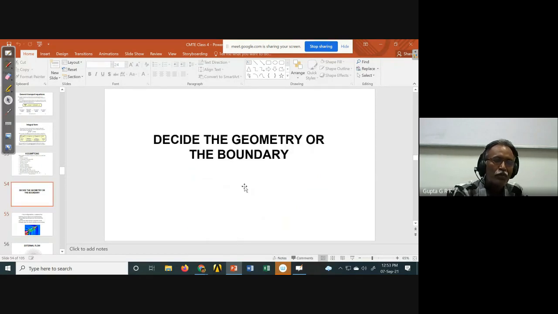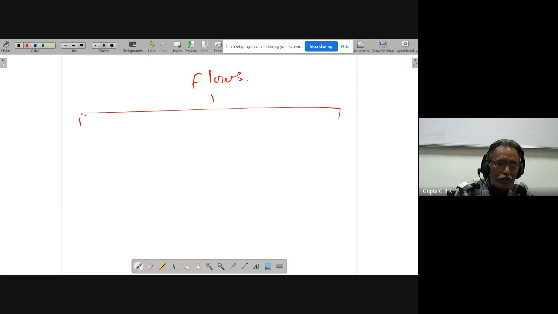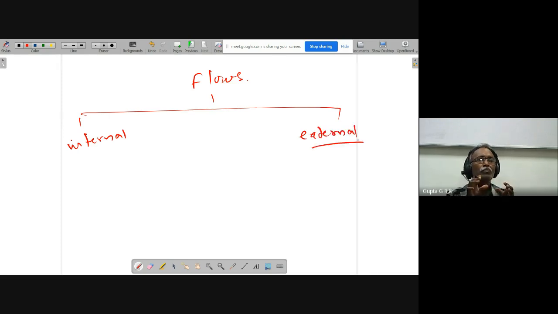So in general, we classify the flows as internal flows and external flows. Whether it is flow through something or flow over a body. Flow through a pipe, flow through an internal combustion engine, flow through a combustion chamber of a turbo machine, flow through turbine blades, flow in an automobile, flow in a room. These are internal flows.